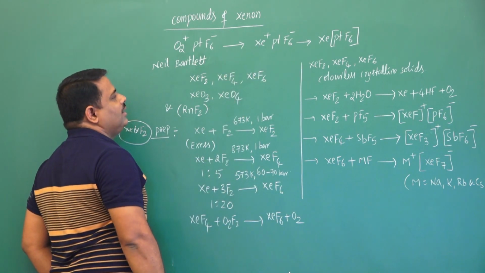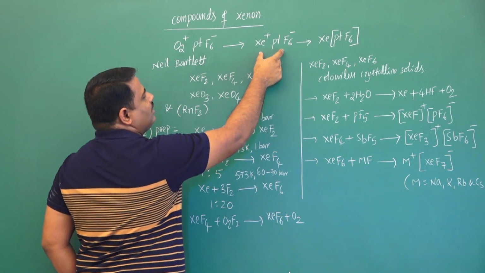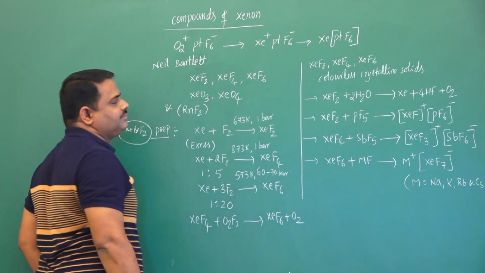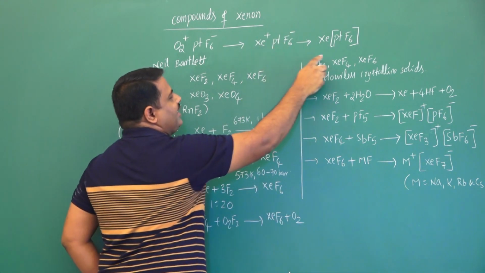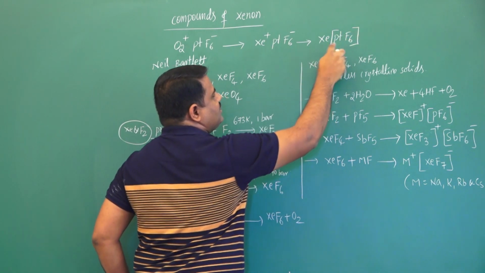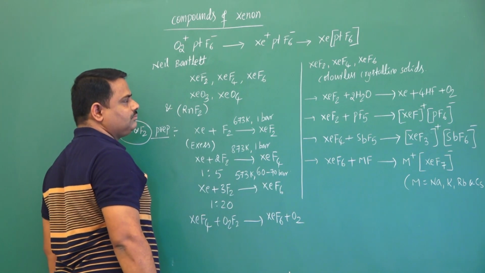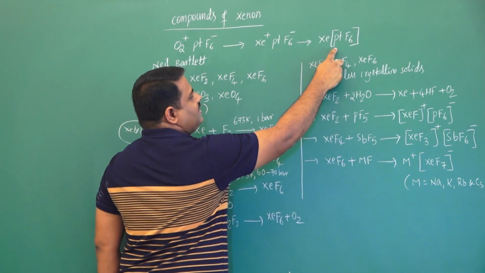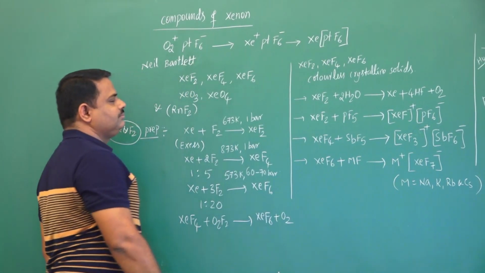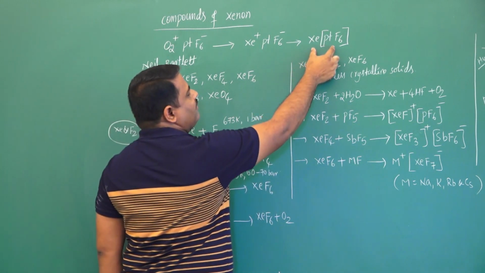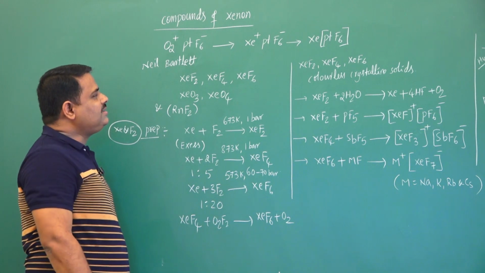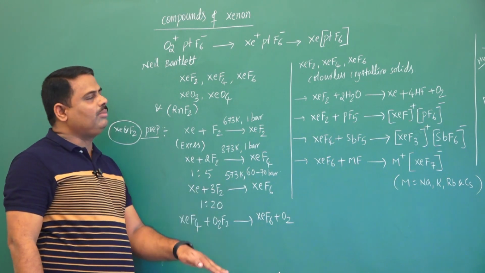That's why he prepared this compound Xe+ PtF6-. This we can write as Xe[PtF6]. These are called complex compounds. Name of the compound is xenon hexafluoroplatinate. So this is a compound of xenon. That's why we have changed the name from inert gases to noble gases.